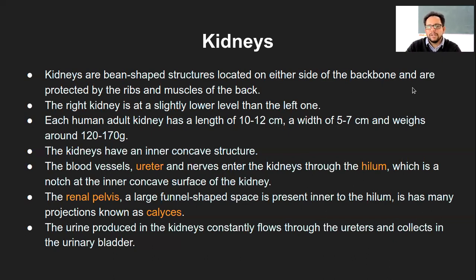They are just below, or rather next to, the ribs. There are different ribs in your thoracic cage or rib cage. The last two are the floating ribs, and that's where the kidneys are located, and they are also protected by the muscles of the back. So that is the basic. Now, in general, the right kidney is slightly lower than the left one.